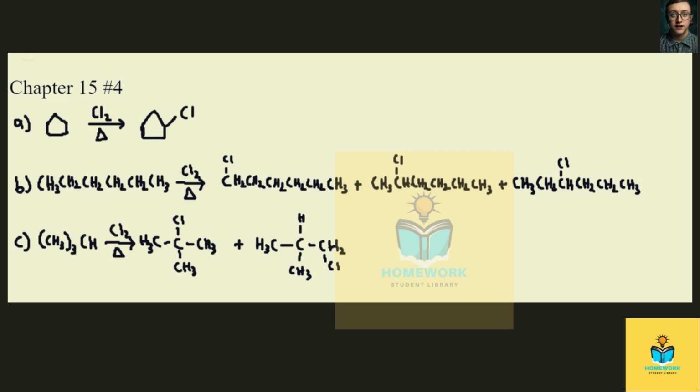And so for A, it's cyclopentane. And remember, monochlorination conditions are chlorine gas and heat. And so when we treat cyclopentane with chlorine gas and heat, we get mono addition of chlorine. So basically, we're just taking a hydrogen and replacing it with a chlorine.